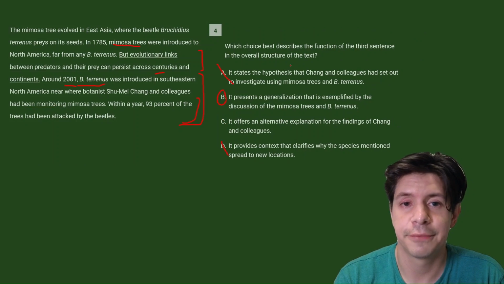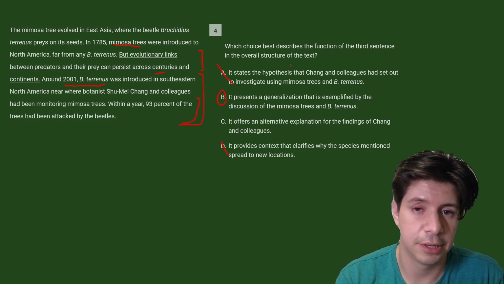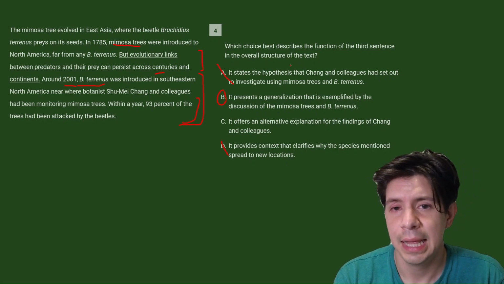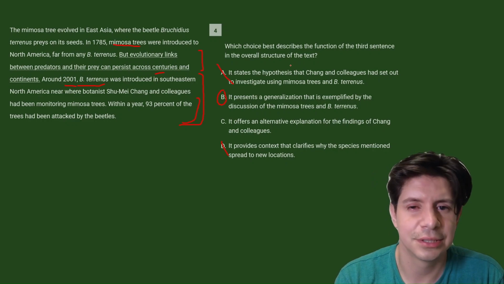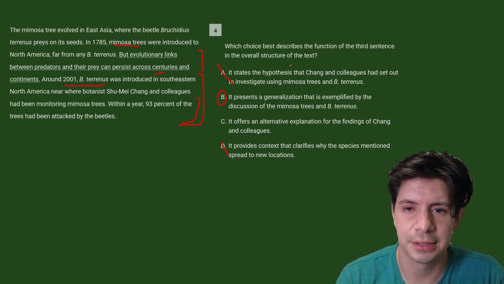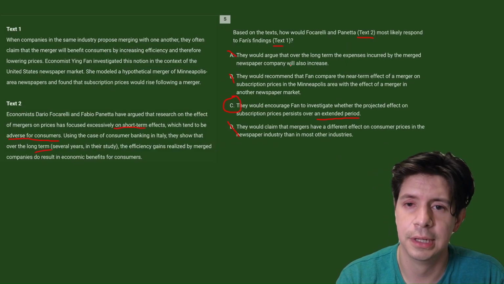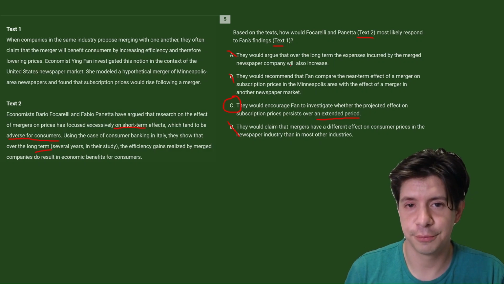And then specifically for these, right, you want to look at the underlined portion of the passage and try to change it into wording and think about, well, what is this doing? What is this, right? Like here, it is a generalization. It's not a hypothesis. It's not an alternative explanation. And that will break it down for you. We'll do more like this in the future for other Bluebook tests.